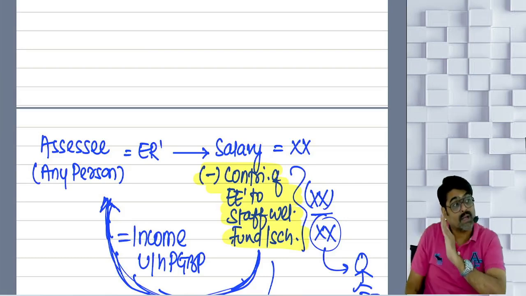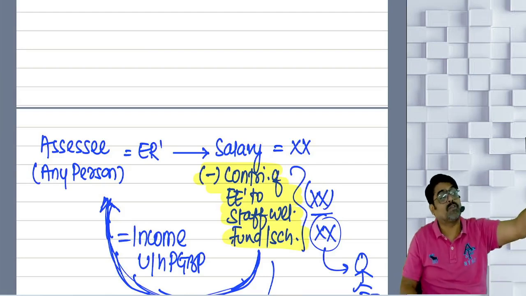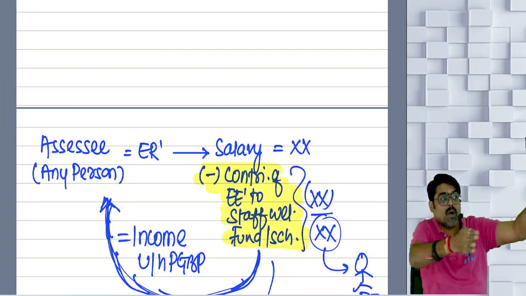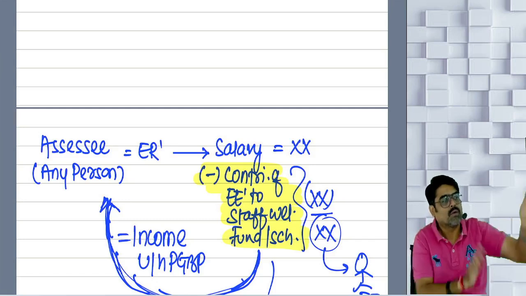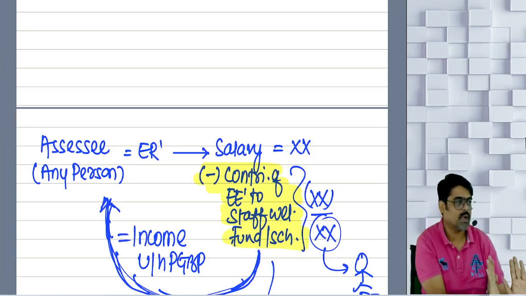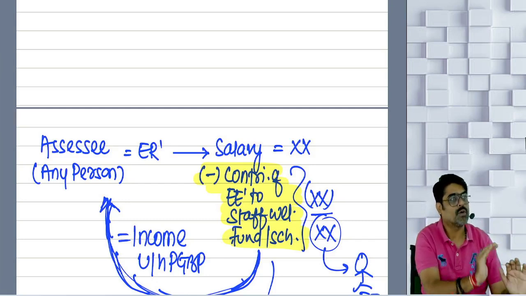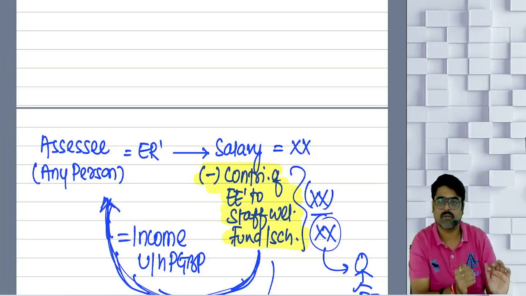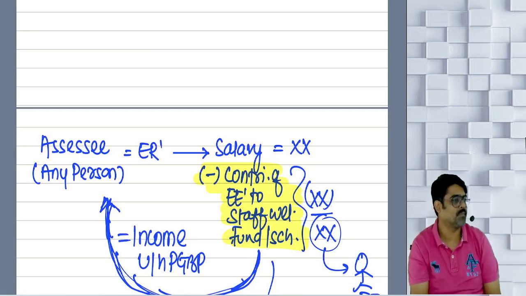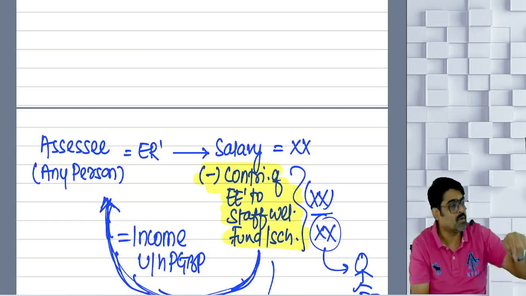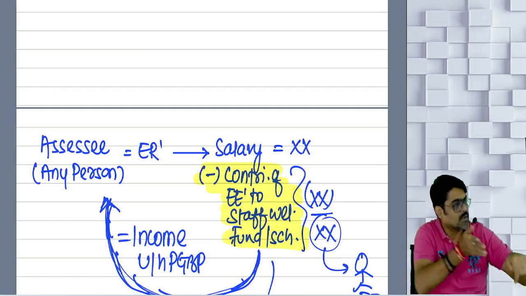But if you are claiming the deduction of 1 lakh rupees of salary and from your pocket only 90,000 is going, that means 10,000 is still with you, no? First of all, that 10,000 is your income. So 1 lakh expense, 10,000 income, net 90,000 is only allowed. But if you want to claim this 10,000 also, deposit that 10,000 in the fund or scheme for which you have deducted.